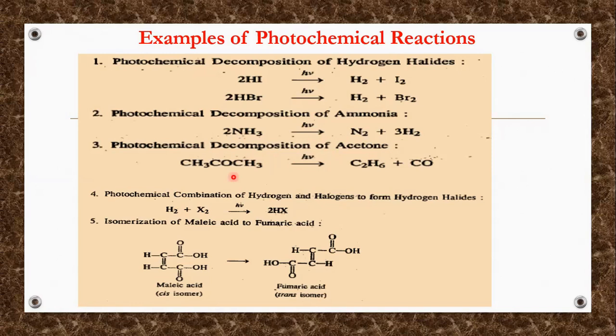Every reaction which comes under consideration in the presence of light or one photon of light is said to be a photochemical reaction. Photochemical combination of hydrogen and halogens to form hydrogen halides is another example. And the isomerization of maleic acid to fumaric acid also gives an idea about the photochemical reaction that is going to happen there.